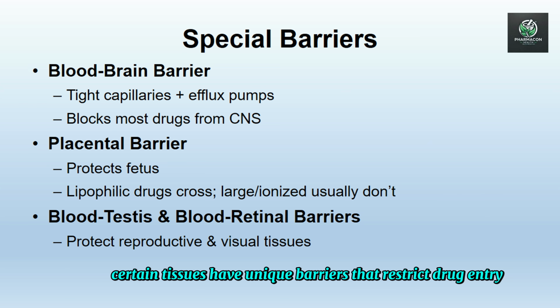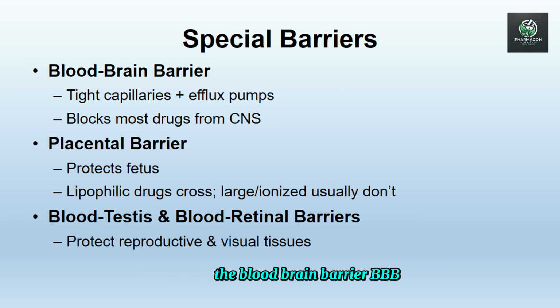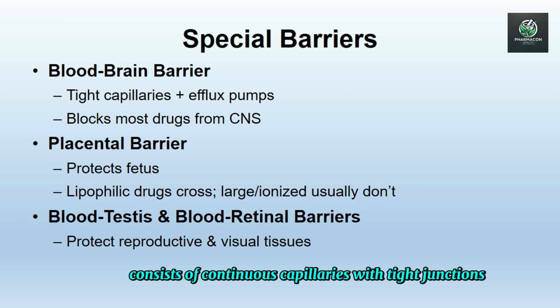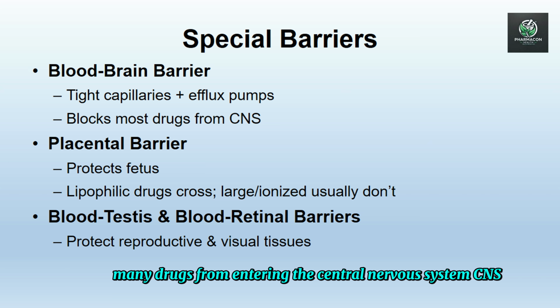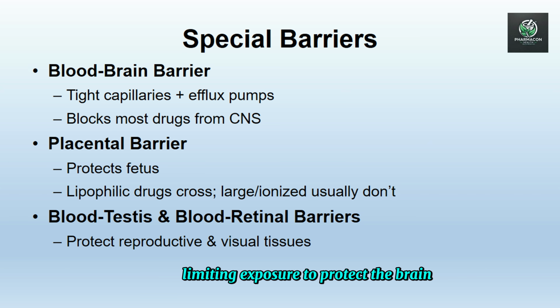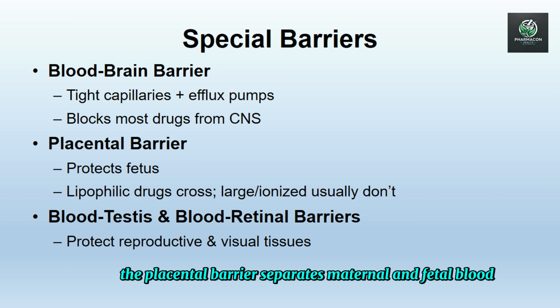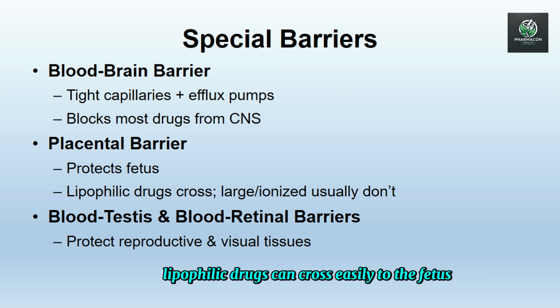Special barriers. Certain tissues have unique barriers that restrict drug entry to protect vital functions. The blood-brain barrier (BBB) consists of continuous capillaries with tight junctions and active efflux pumps like P-glycoprotein (P-gp). This barrier prevents many drugs from entering the central nervous system (CNS), limiting exposure to protect the brain. The placental barrier separates maternal and fetal blood. Lipophilic drugs can cross easily to the fetus, but larger ionized drugs generally do not cross, helping to protect fetal development.